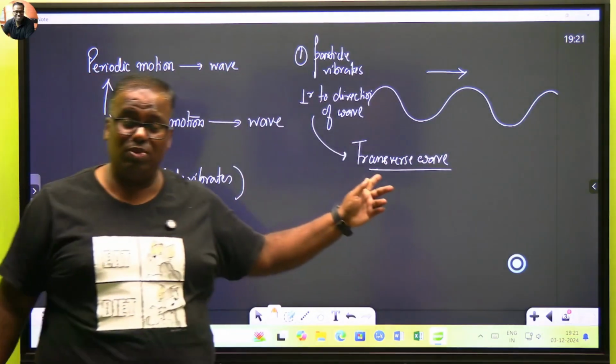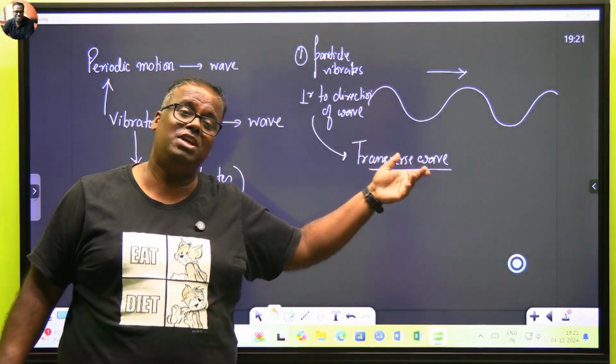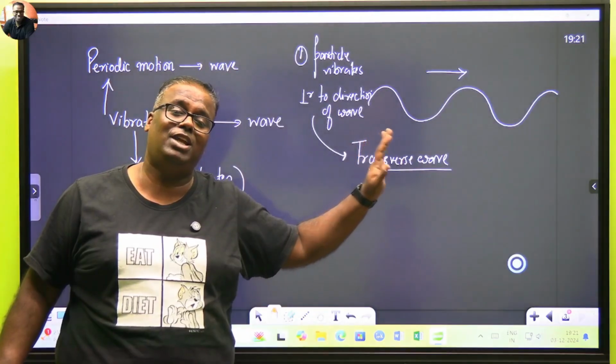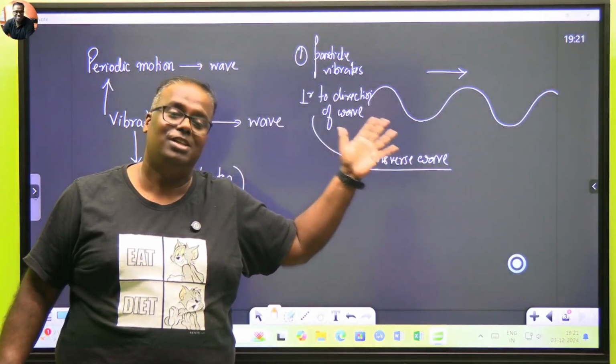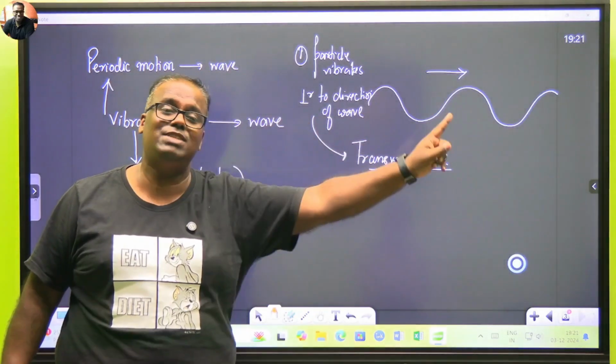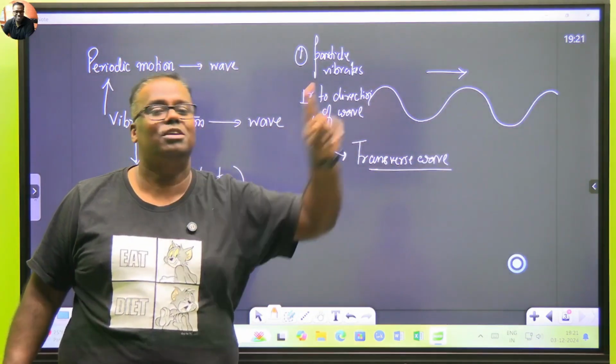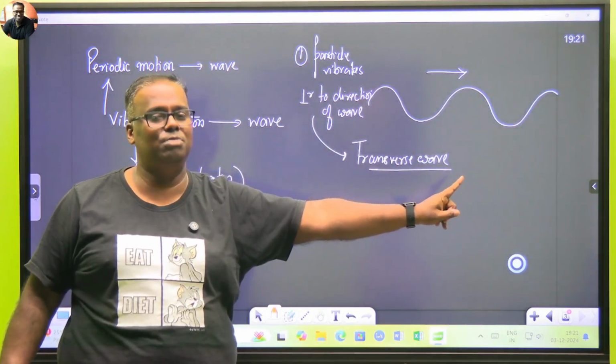A transverse wave can also be an electromagnetic wave. It can also be a mechanical wave, because that classification is based on method of medium used.